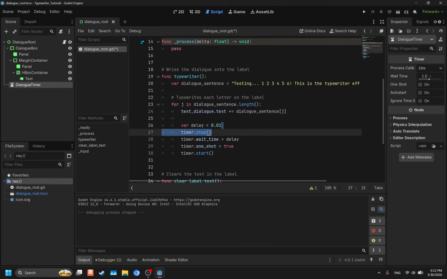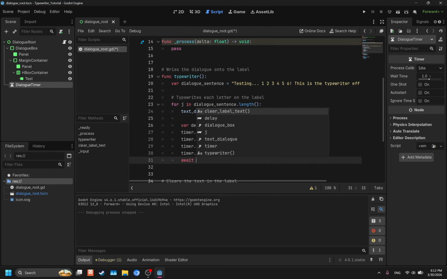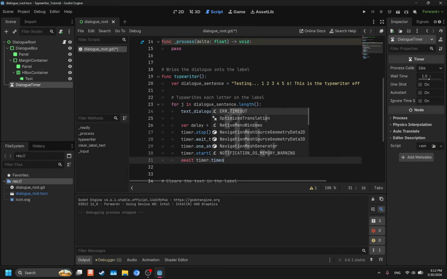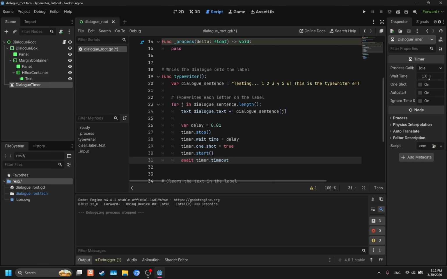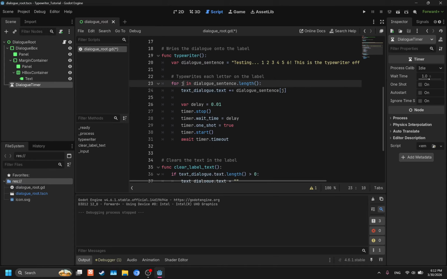So we have all these prerequisites here just for later in the loop. The first time it goes over these, it's just going to set the delay and all that, but it's going to start the timer. Everything else, like this and this, is what matters after the first loop. But we're also going to await the timer. We're going to wait for the timer to time out before we go to the next character. So when the timer's done, go to the next character.